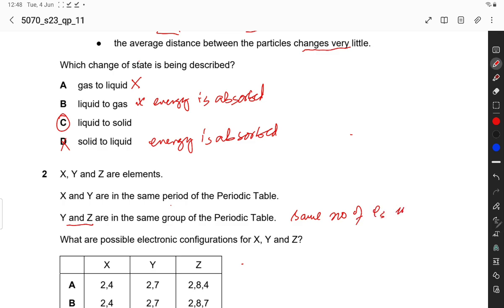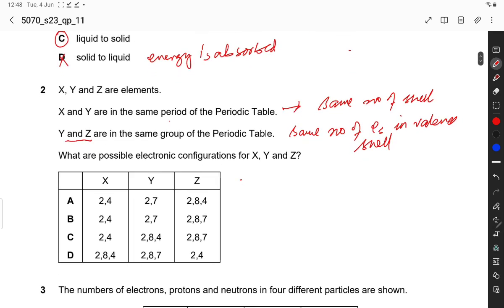Y and Z should have the same number of electrons in the valence shell. So next, what are possible electronic configurations of X, Y and Z? Option A, 2, 4: yes, it is correct, the same X and Y are in the same period, so the same number of shells.